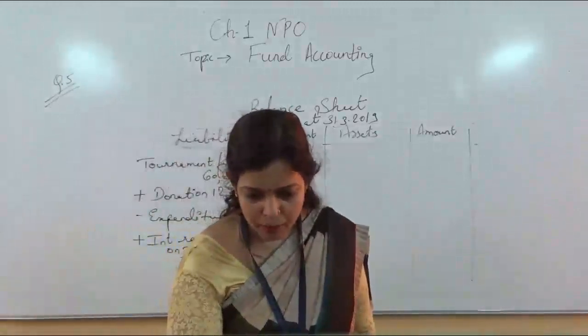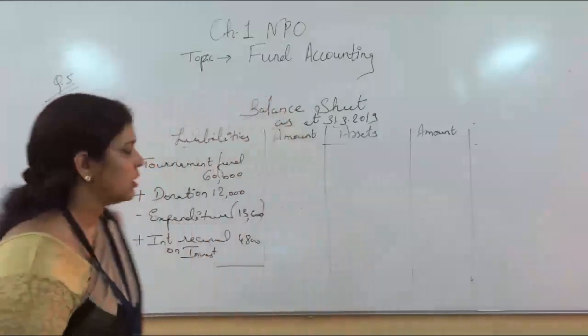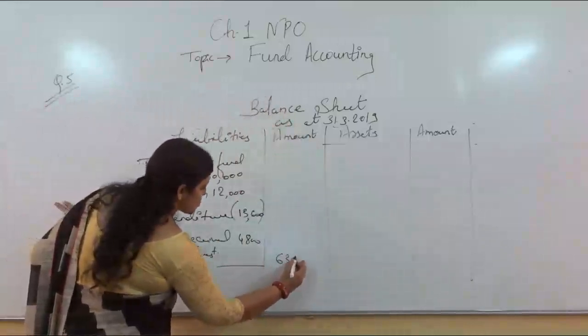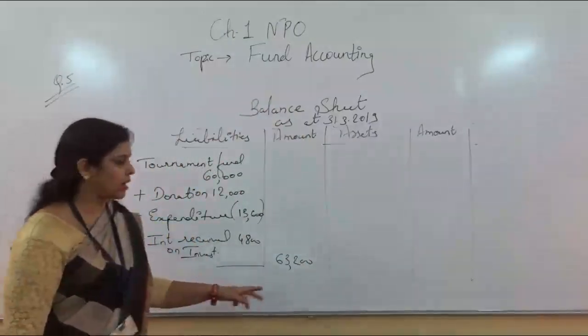Solve it. How much are we getting? Yes, how much is it? 63,200. It means here we are having a positive balance in the fund.